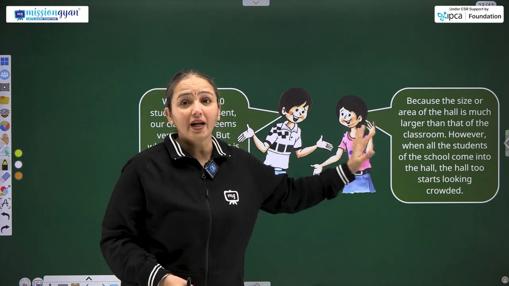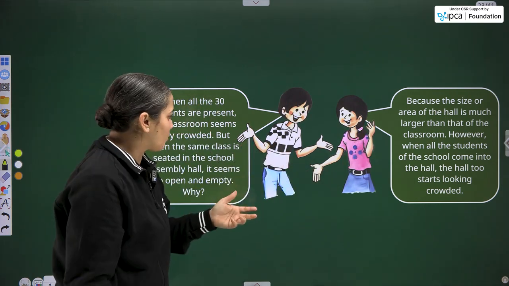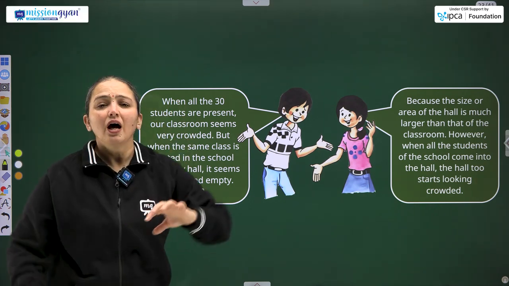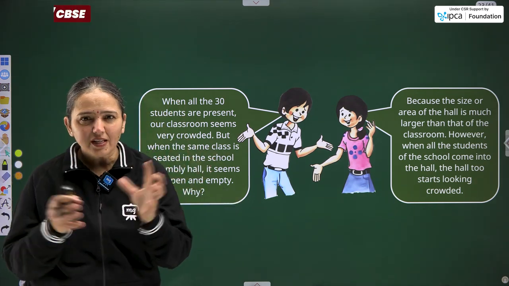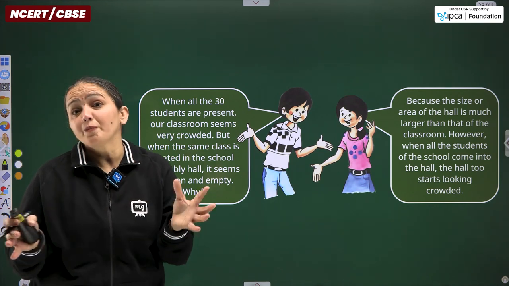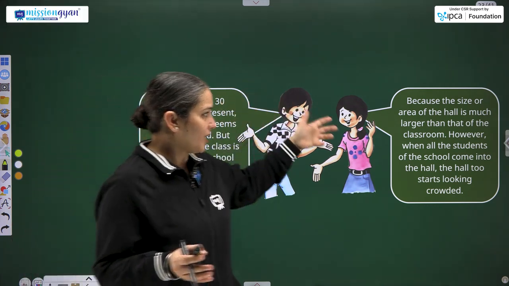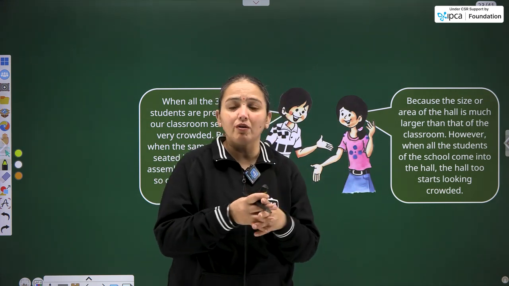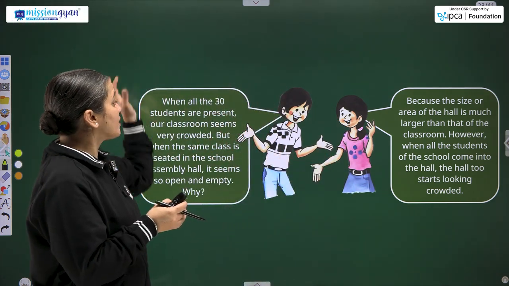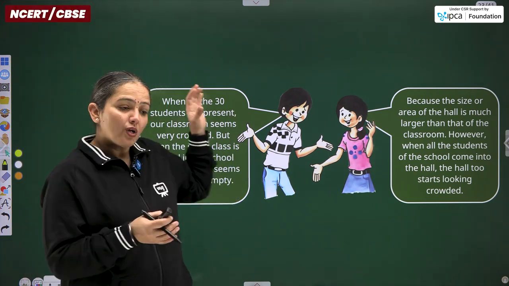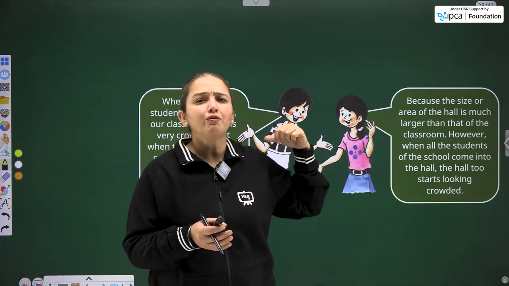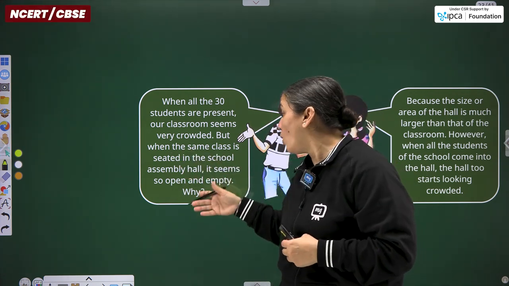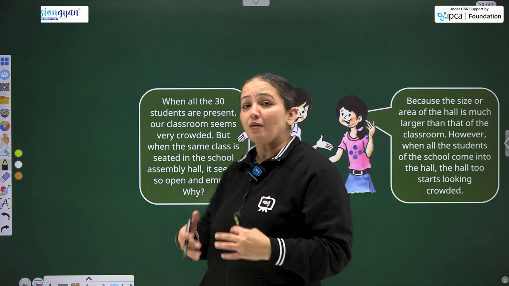Moving ahead with one more example. Here you can see two kids interacting with each other. The first kid is saying, when all 30 students are present in our classroom, it seems more congested, and we lack proper space to sit. But now their class has been shifted to a hall. You can read over here: when the same class is seated in the school assembly hall, it seems more empty and more open.